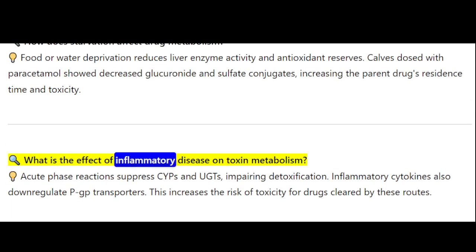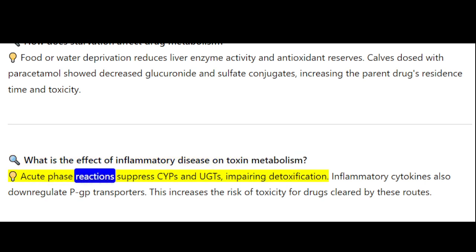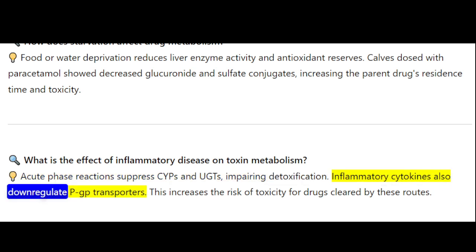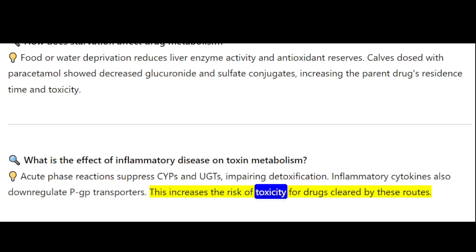What is the effect of inflammatory disease on toxin metabolism? Acute phase reactions suppress CYPs and UGTs, impairing detoxification. Inflammatory cytokines also downregulate PGP transporters. This increases the risk of toxicity for drugs cleared by these routes.